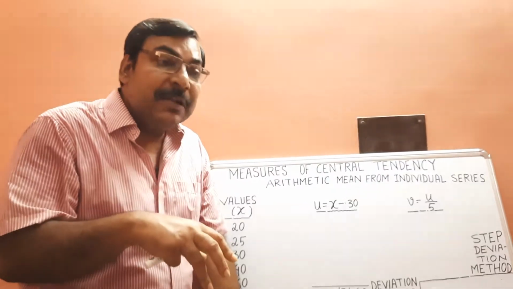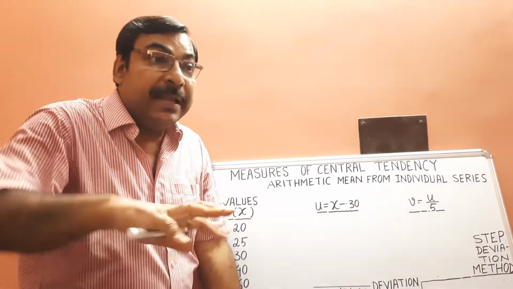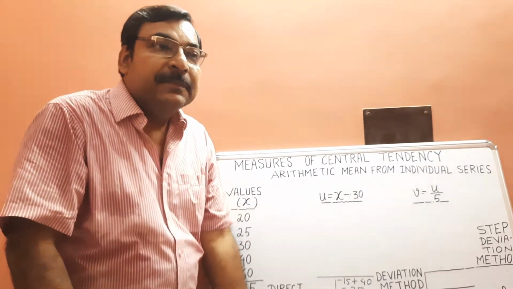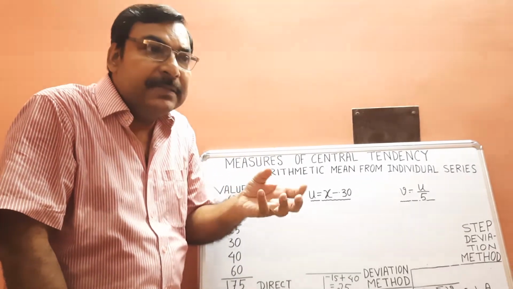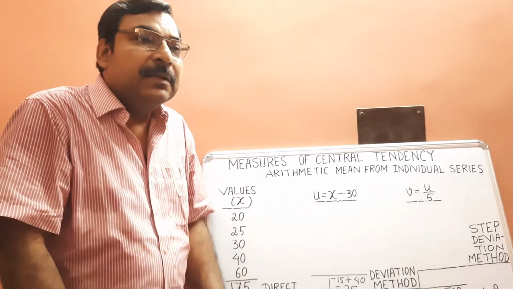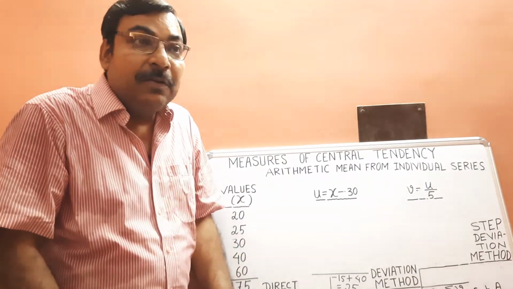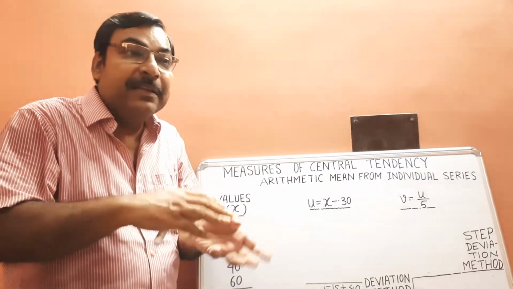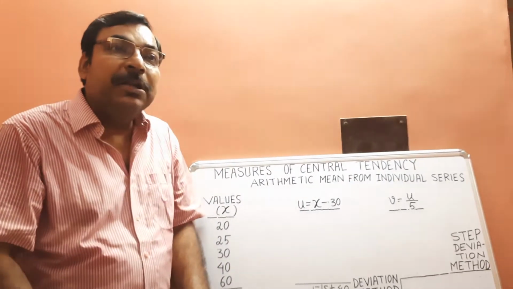If individual values are arranged into some groups which are not continuous, that is a discrete series. In a discrete series, there is one column for values, every value is making a group, but there is a discontinuity: in between two values there is a gap. And continuous series means we arrange the values into groups which are continuous, meaning classes. If the series is given in class and frequency form, that is called a continuous series.